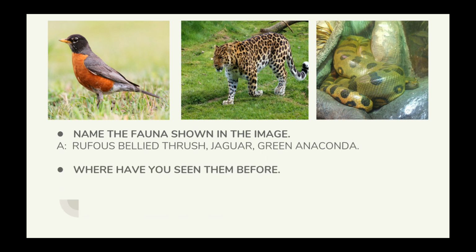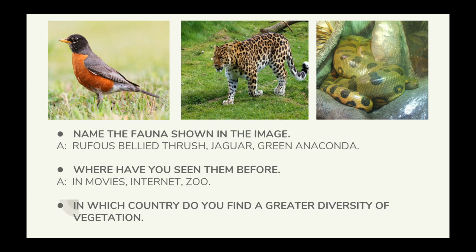Where have you seen them before? We have seen them in movies, internet, zoo, etc. In which country do you find a greater diversity of vegetation? It is Brazil, because Brazil has an equatorial climate, which receives ample sunlight, heavy rainfall and also has vast forest.